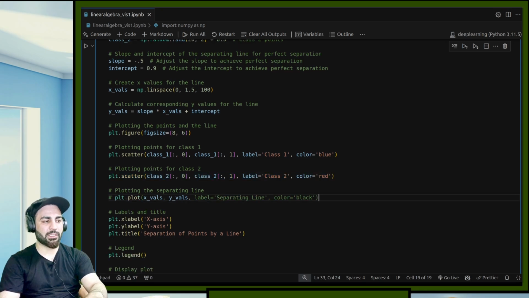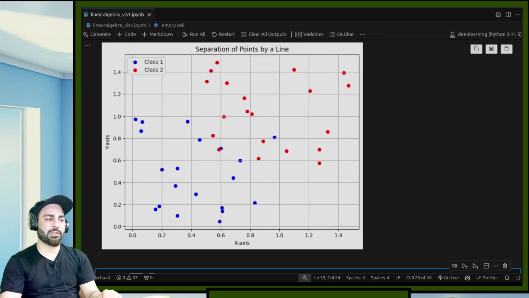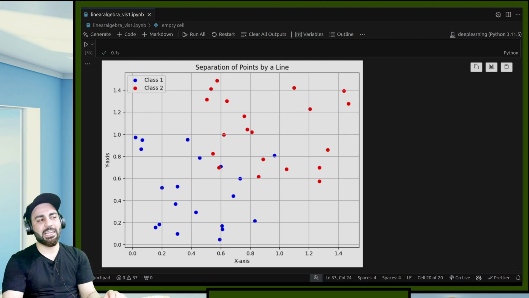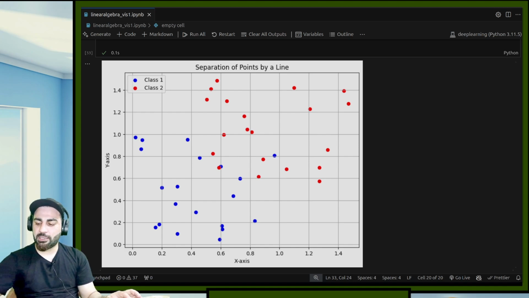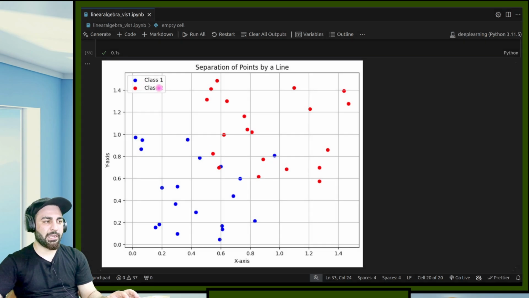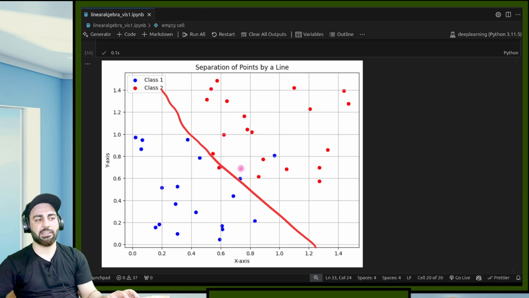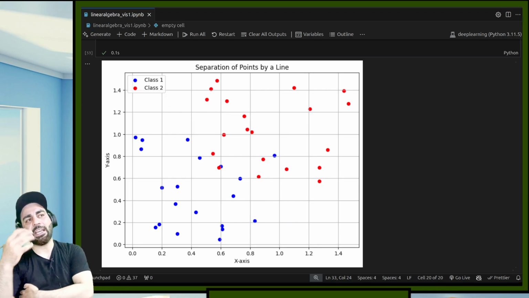Let's suppose I won't plot this for now. If you see, these are the points. Now you can clearly see that if I draw a line like this, I can clearly identify which class it is. So I can draw a line like this, with some errors, but I think I'll get most of the points right. So here the red region, let's suppose, is my positive class, and this is my negative class. If I draw a line, I can make a separation between them.